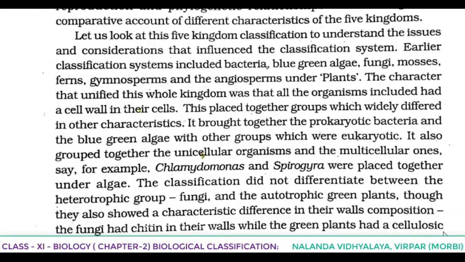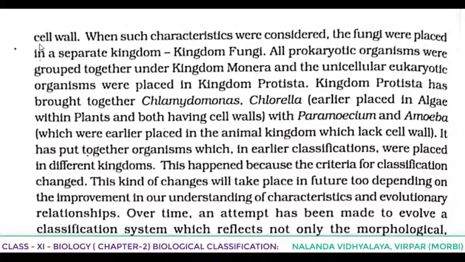Great difference is there. Now what is seen here? If we are considering the wall composition, fungi had chitin in their walls, while the green plants had a cellulosic cell wall, but all of them were kept under the same group.